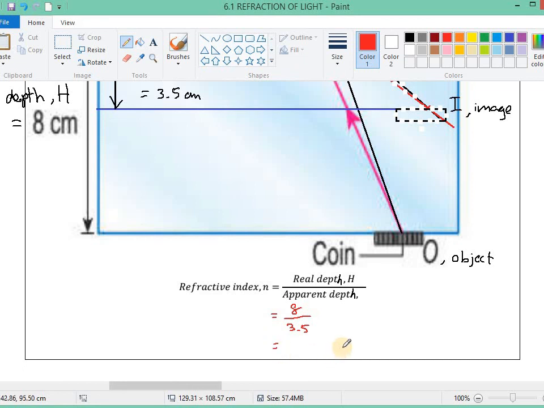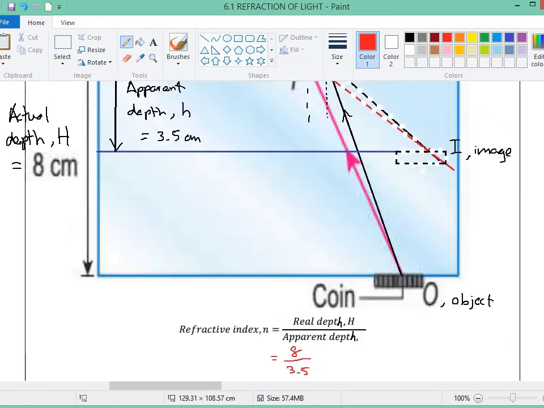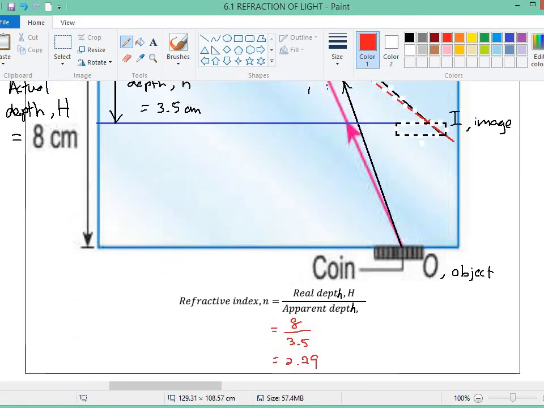So we get 2.29. The refractive index of the glass in this example is 2.29.